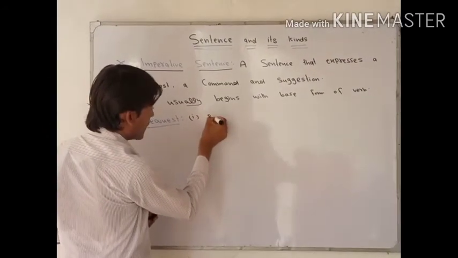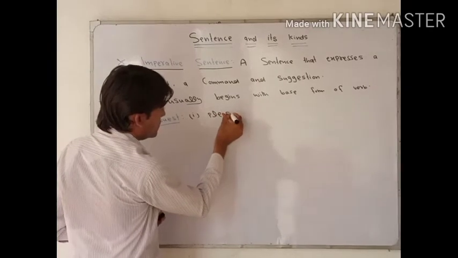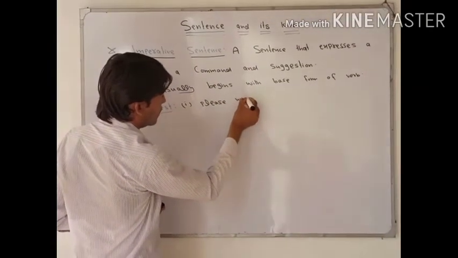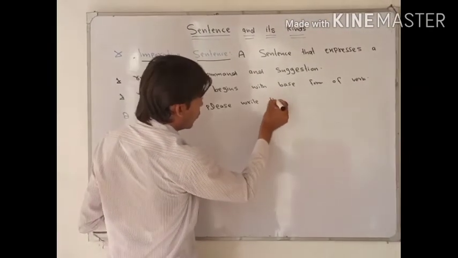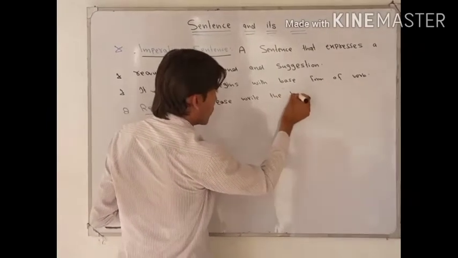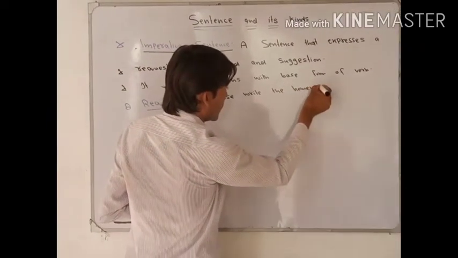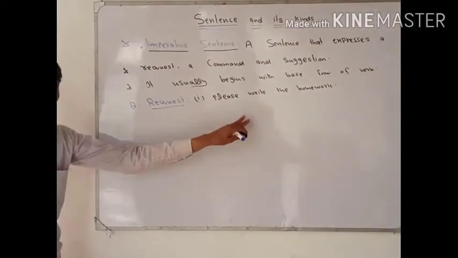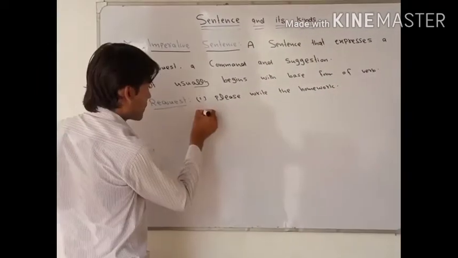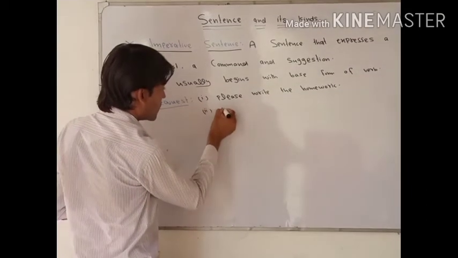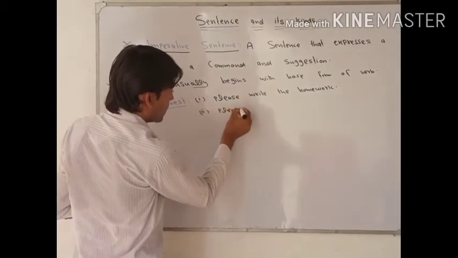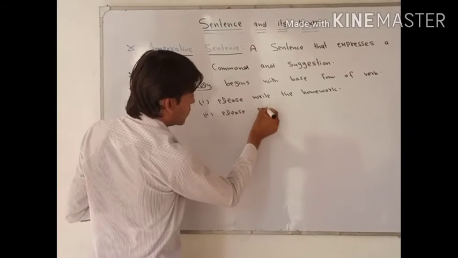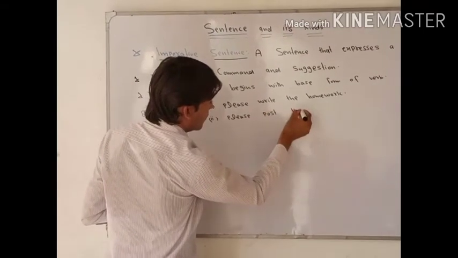Please, P-L-E-A-S-E, please write the homework. The second example is, please post the letter.